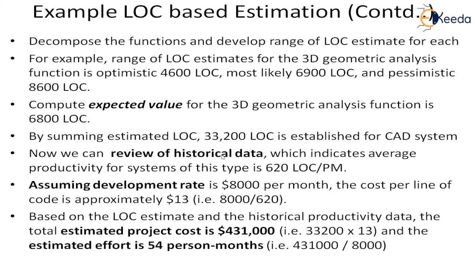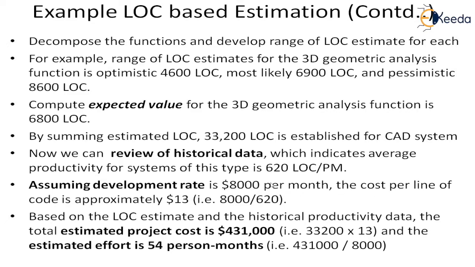This is an engineering application. So we have to see, based on the size, what is the productivity that has been recorded in the metrics of our past projects. And suppose we find that it is 620 LOC per person month. That means in a single person month, 620 lines of code can be produced. Also let us assume that the development rate, that means the salary compensation, is $8,000 per month. This is in dollars because it's a book.